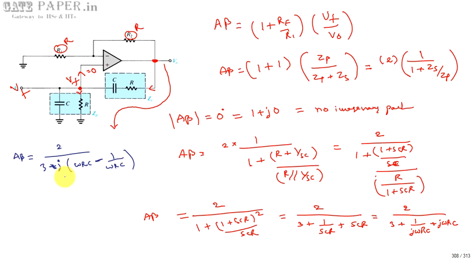So this is the imaginary term, and you must equate this imaginary part to 0.